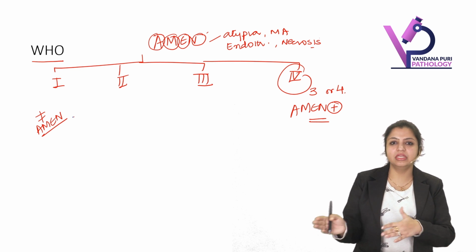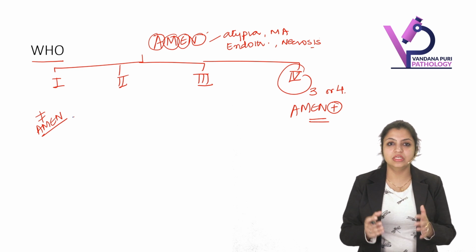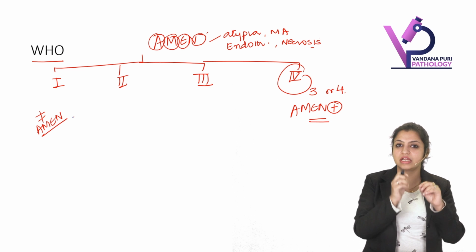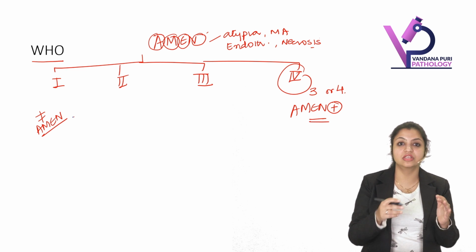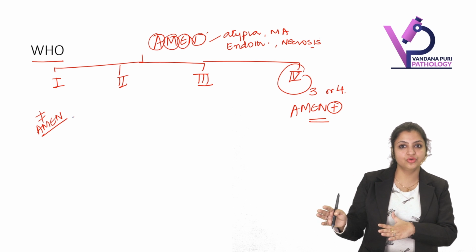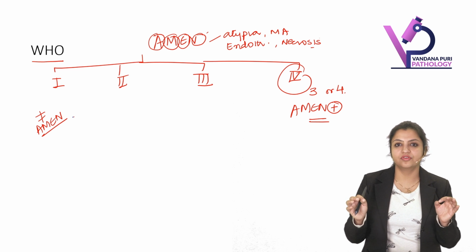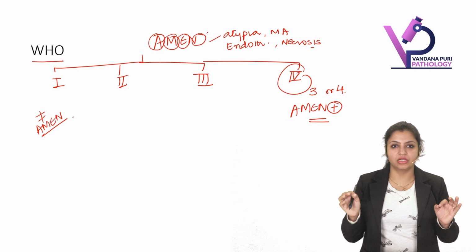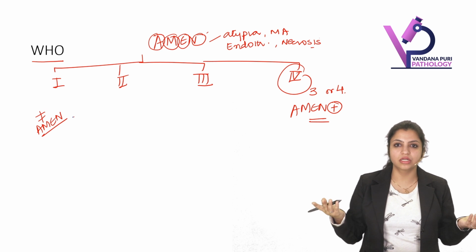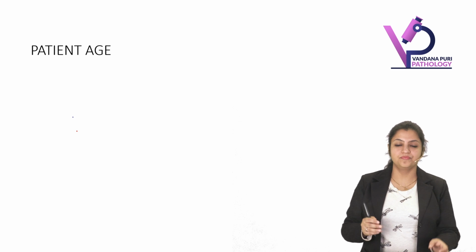And intermediate we have divided into 2 and 3. For us, we are more concerned with WHO grade 1 tumor because that's the tumor which is going to have the best prognosis and responds nicely. And WHO grade 4 tumor is a very, very aggressive brain tumor, and we have to treat it well. So that is the first point: look at the WHO grade of the tumors.